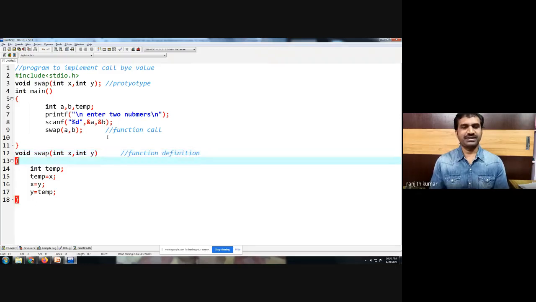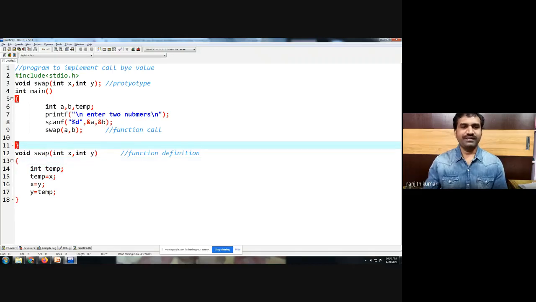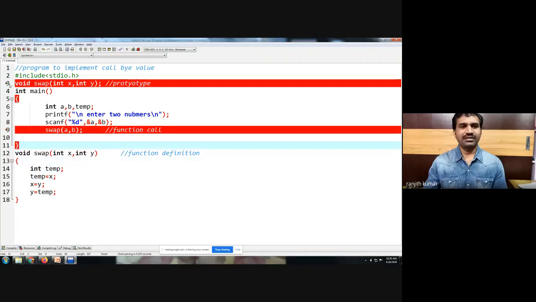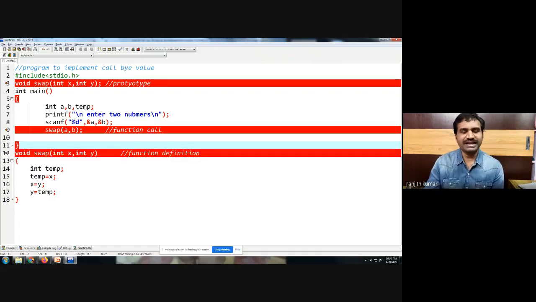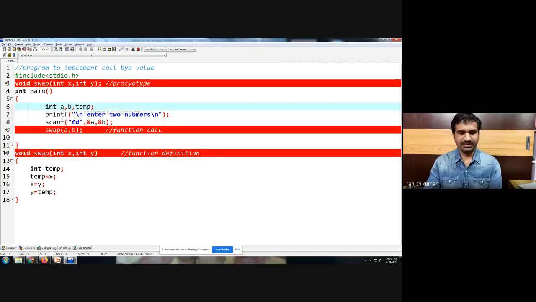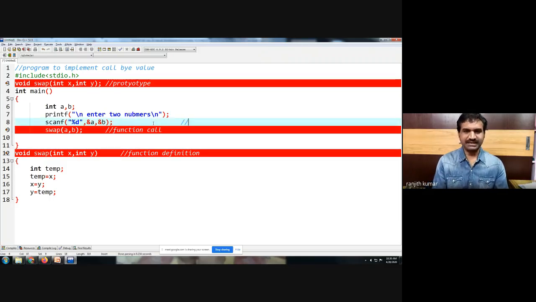Function definition. Now, when we have declared A and B in the main function, A and B are what? The actual parameters which are passed to the swap function. So a separate copy of A and B is allocated. Example, in the main function, A is equal to 49 and B is equal to 75. Now A value is 49, B value is 75.